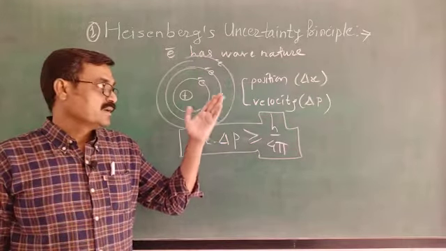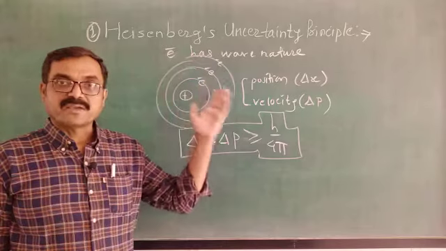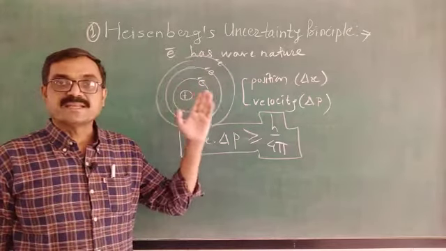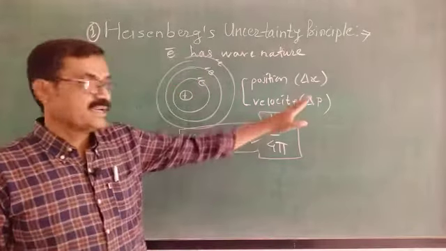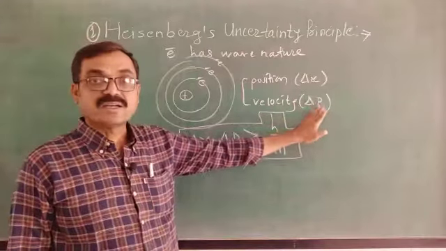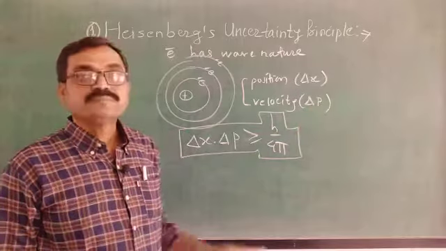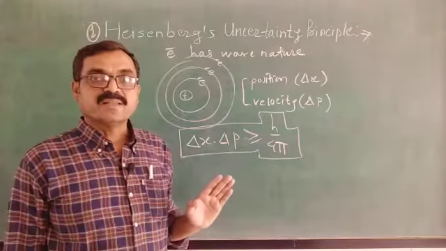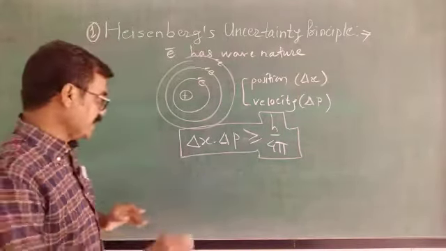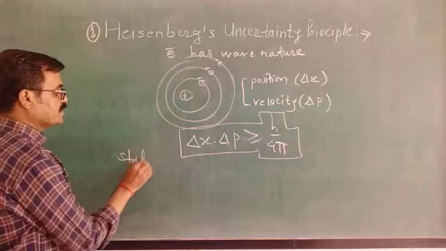If we are going to measure its position accurately, then there will be uncertainty in the measurement of velocity. Here this delta p is the uncertainty in the momentum. Now what is the statement of this uncertainty principle?